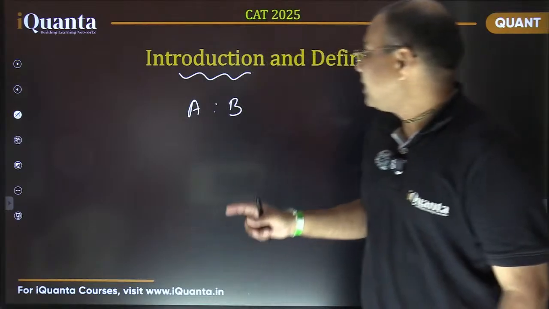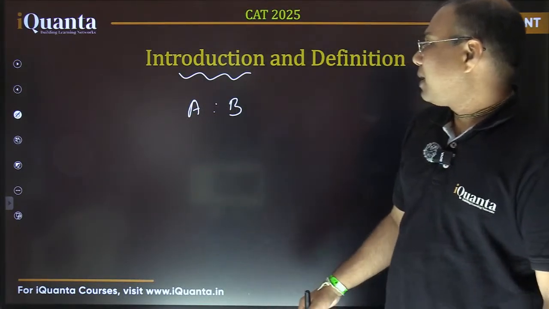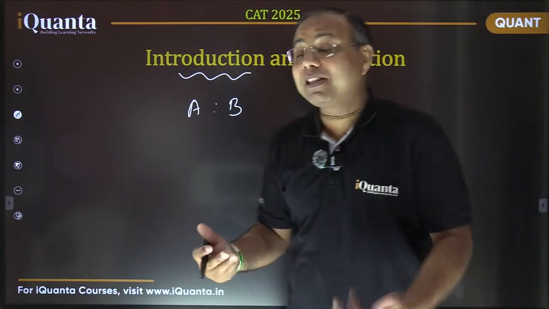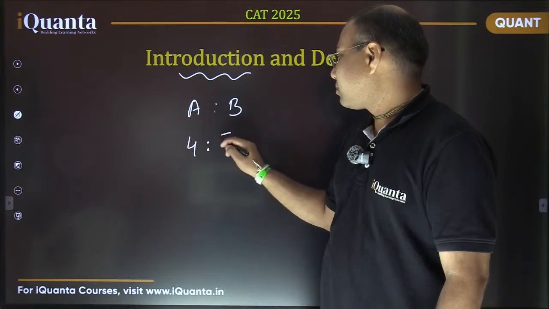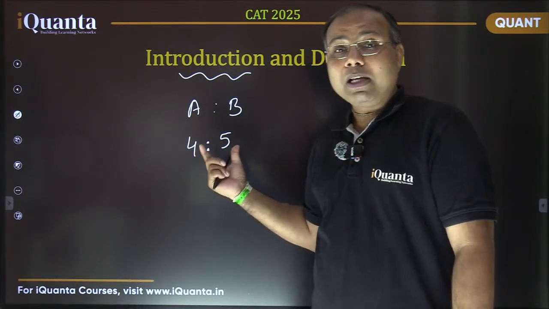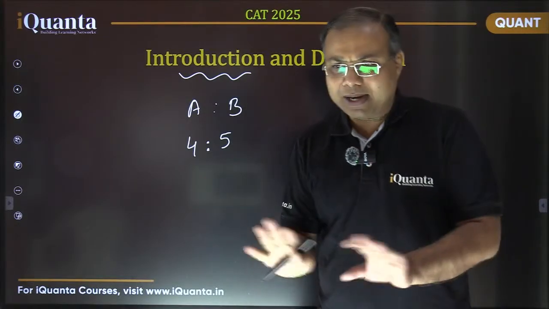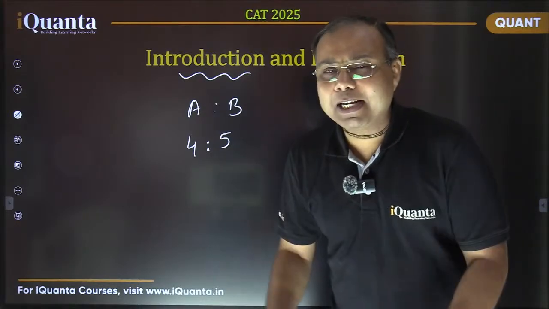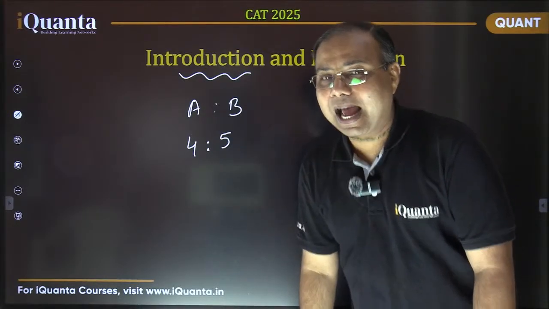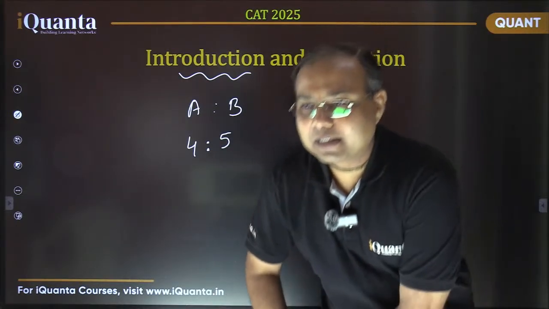So, for example, let's say A and B are two persons, and they are having some money with them, and that money is in the ratio 4:5. That is the ratio in which these two persons, A and B, are having some money with them. Fine. Okay, can you tell me with this information how much money each of the persons has?